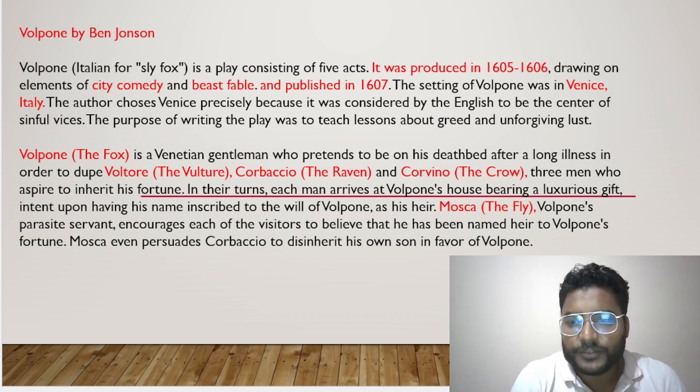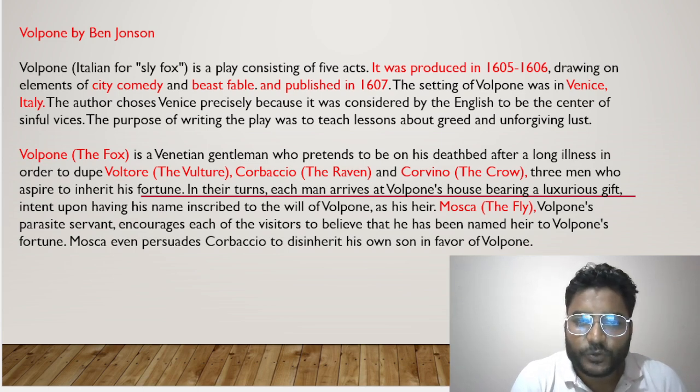So there are three people who think that they can have the property of Volpone, and these three people are Voltore, Corbaccio, and Corvino. So Volpone plans with Mosca that he will pretend that he is going to die, and the people would come to him with gifts and offering him some money so that he can write his will in the name of that particular person. And this is what he actually does.